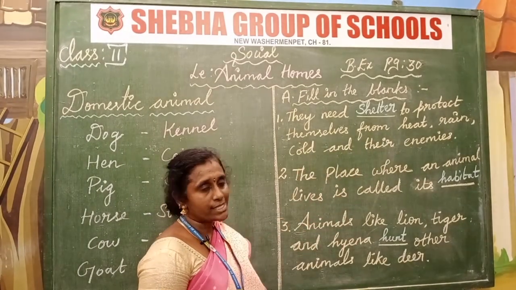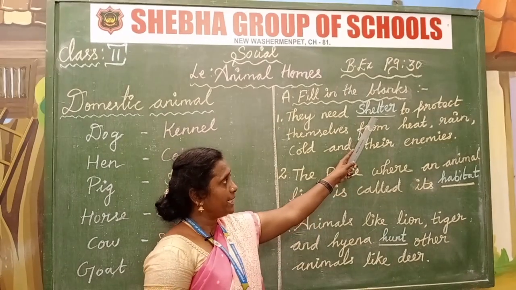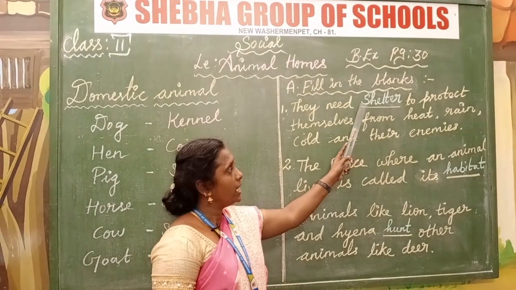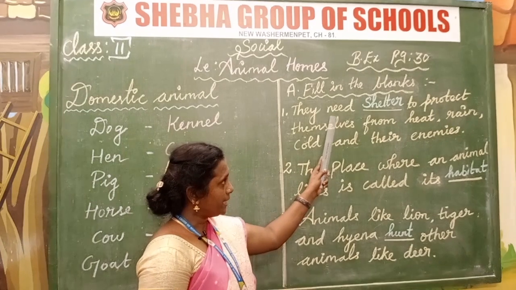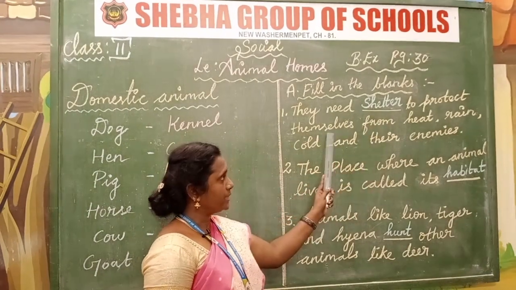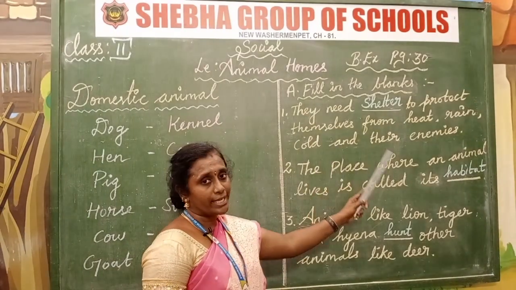What is the answer for this? Shelter. Shall we make a spelling now? S-H-E-L-T-E-R, shelter. They need shelter to protect themselves from heat, rain, cold and their enemies.